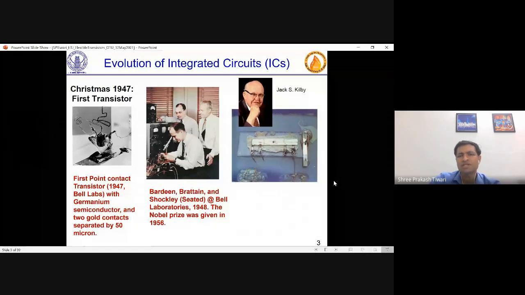But how did the integrated circuit come into the picture? An integrated circuit is when you integrate more than one or two, at least three components, and you see J.S. Kilby was involved in making one integrated circuit. In current days this looks like a very ugly setup, but at that time it was an exciting invention where some components were somehow integrated together.